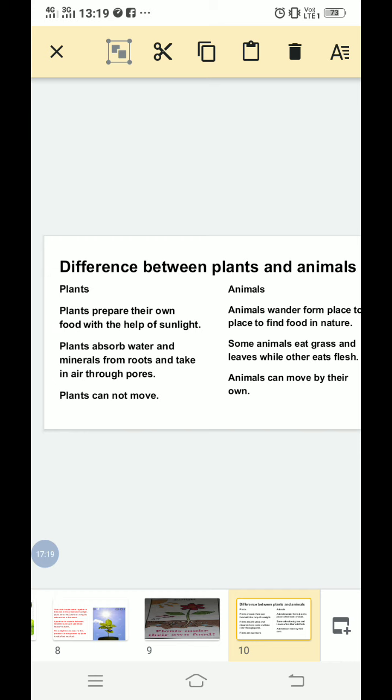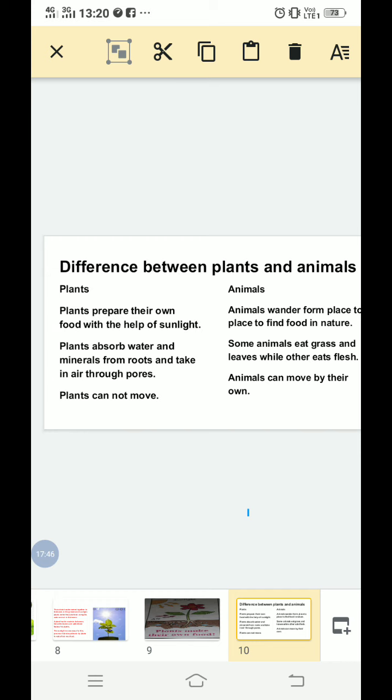Animals can move on their own. As we have studied, plants cannot move on their own. That's why they make their own food in the presence of sunlight by using the water and air through the method of photosynthesis. But the animals can easily move from place to place in search of their food.